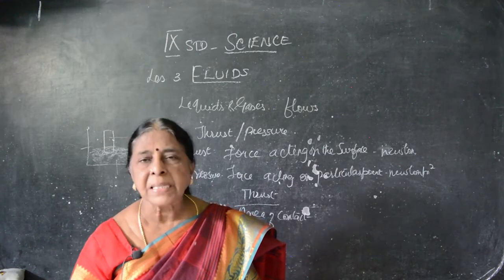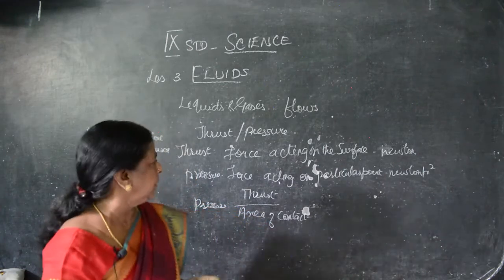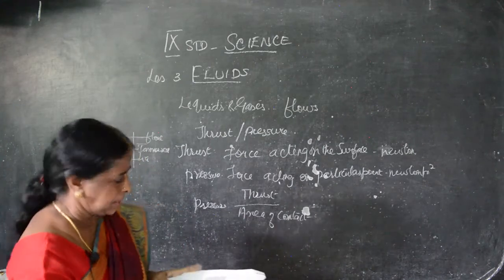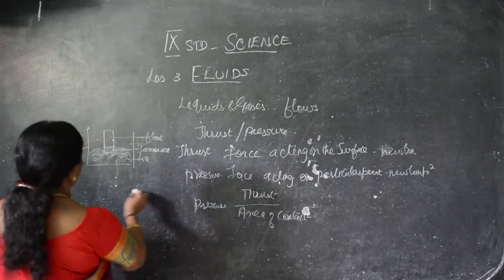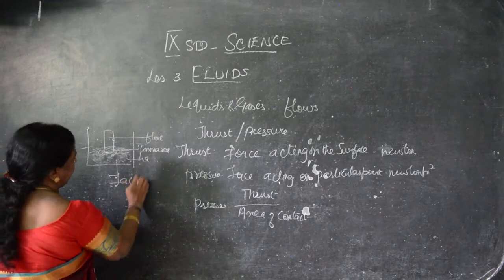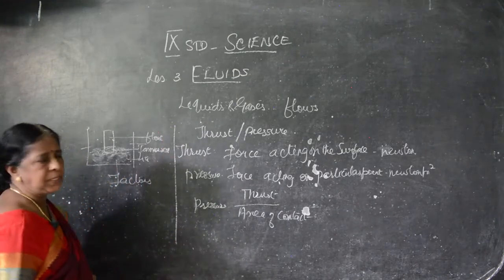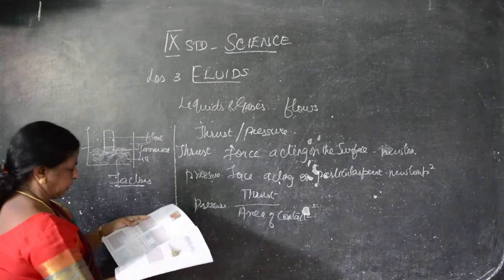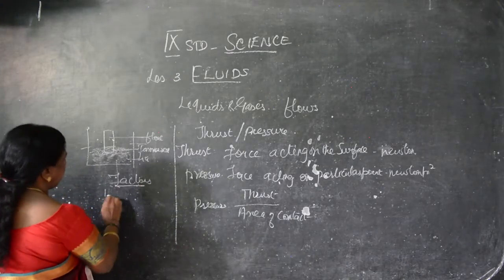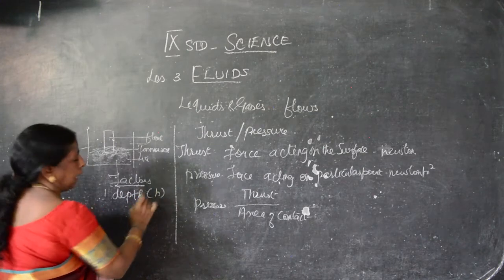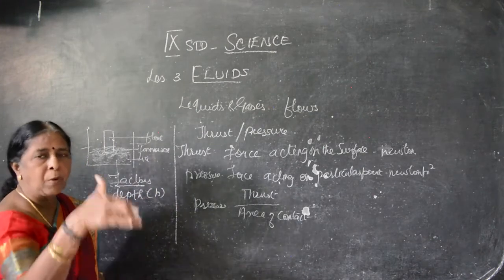Okay, what are the factors determining the liquid pressure in the liquid? How can we find out the liquid pressure? What are the factors used to find out the liquid pressure? First one is depth. You know the meaning of depth? That is the height of the liquid column. That is how long it is.